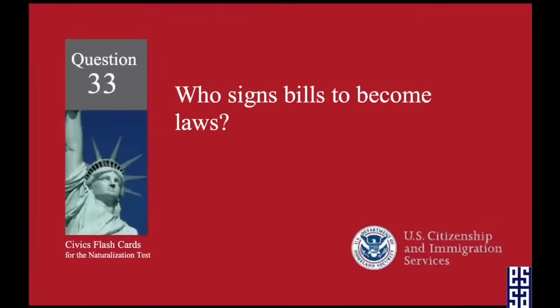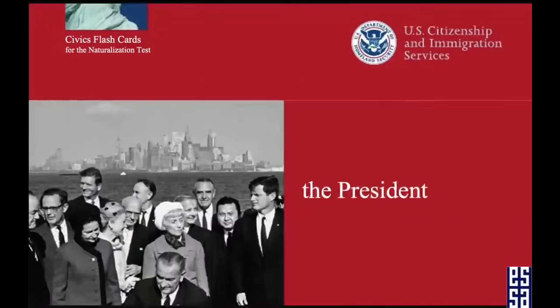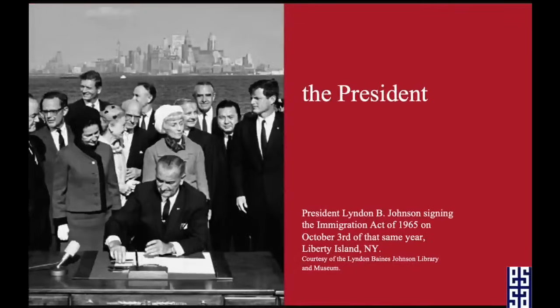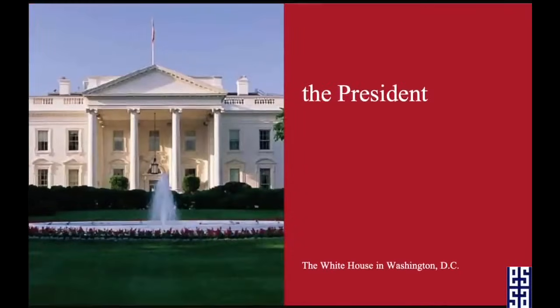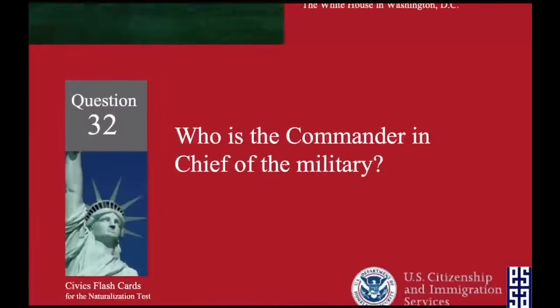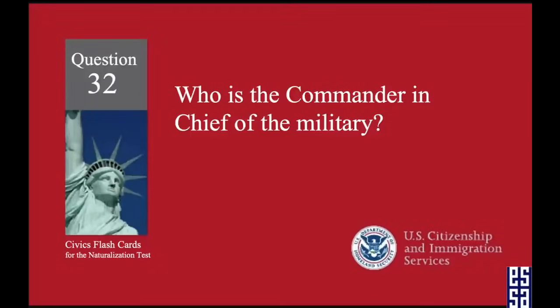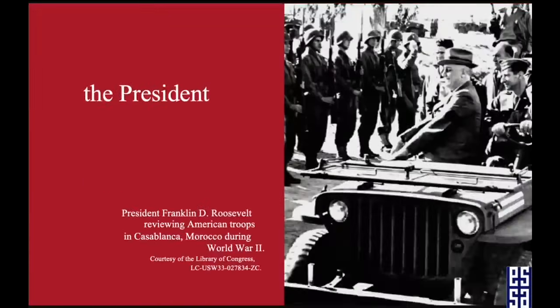Who signs bills to become laws? The president. Who vetoes bills? The president. Who is the commander-in-chief of the military? The president.